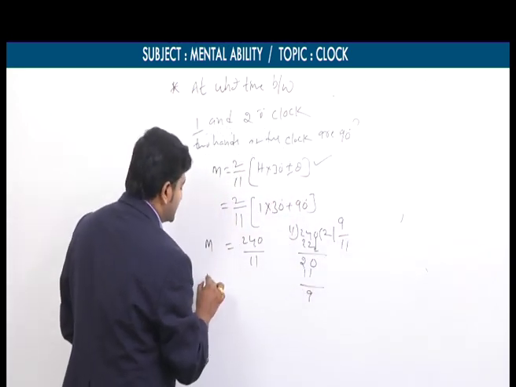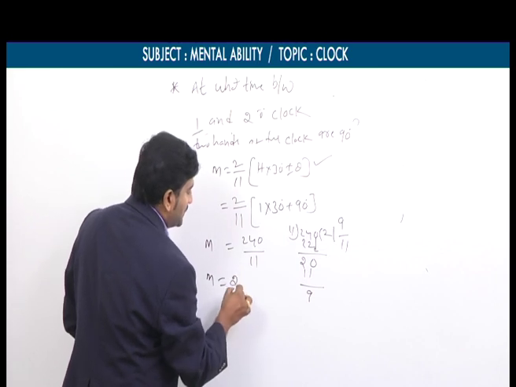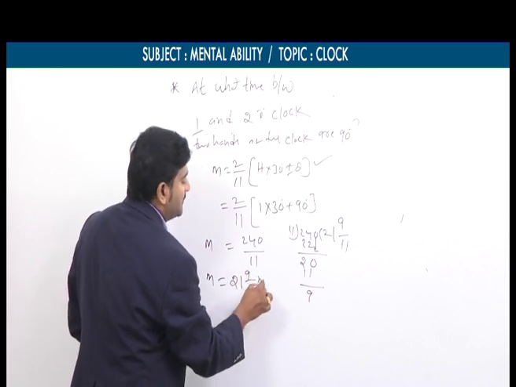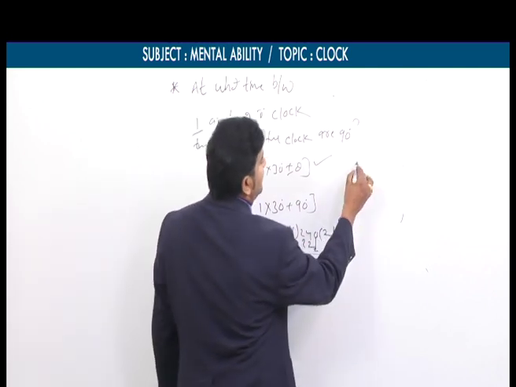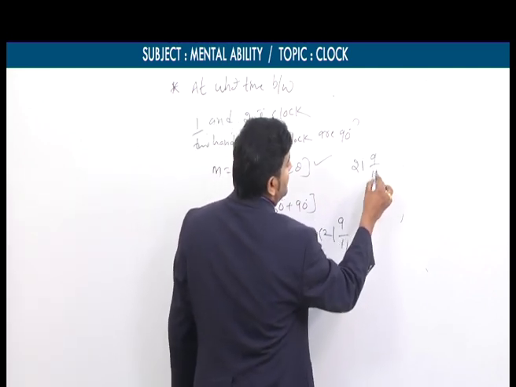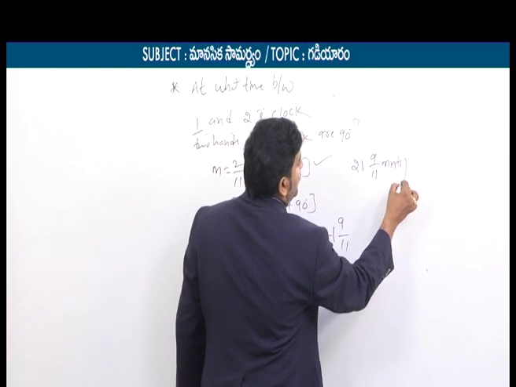Here the m value is, m is equal to 21 9/11 minutes. So what is the final answer? 21 9/11 minutes past.